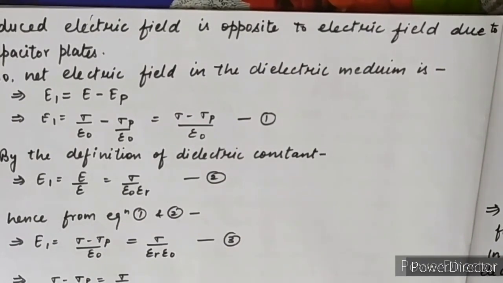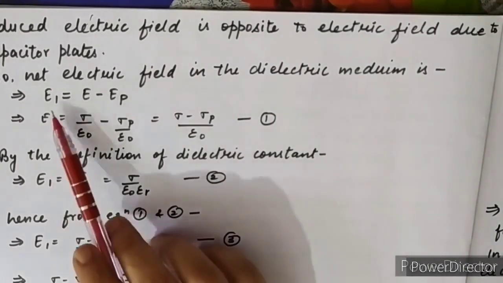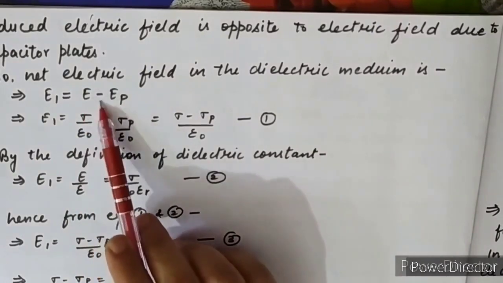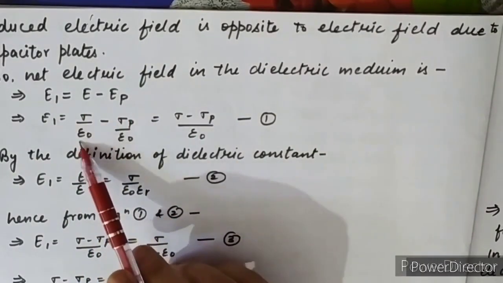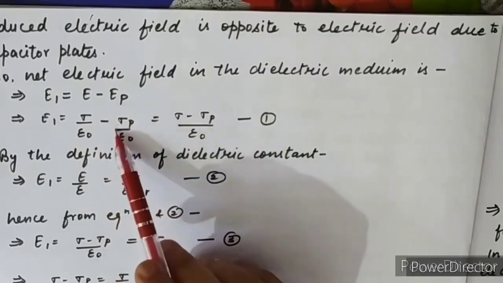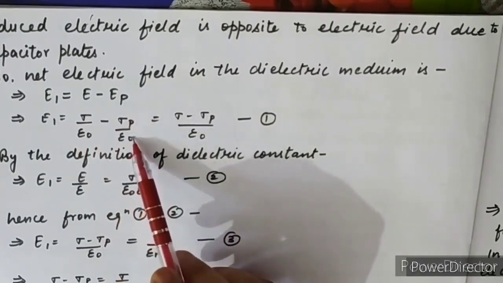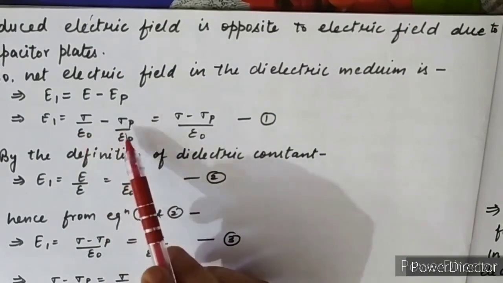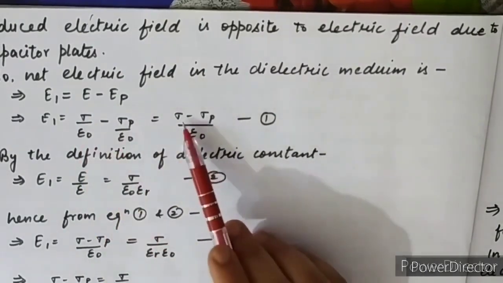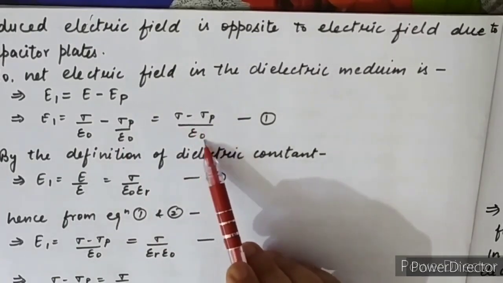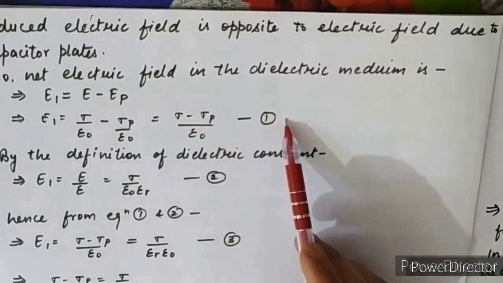Both have opposite directions, so the net electric field is E1 equals E minus EP, where E is due to the capacitor plates and EP is the induced electric field due to the dielectric medium. Taking the common denominator, E1 equals sigma minus sigma p upon epsilon naught. This is equation number 1.